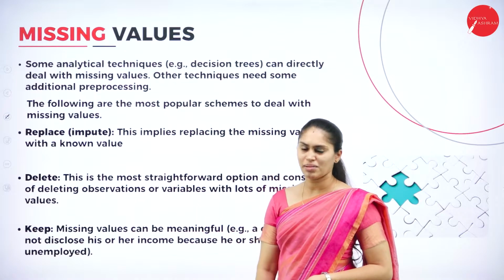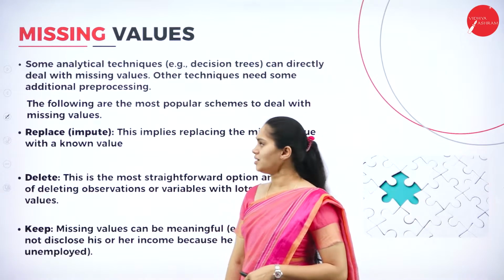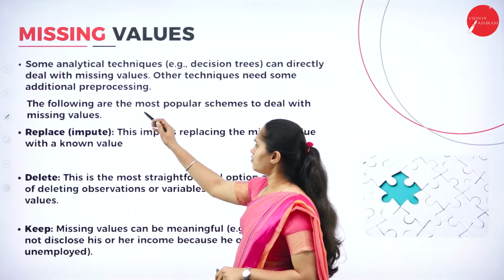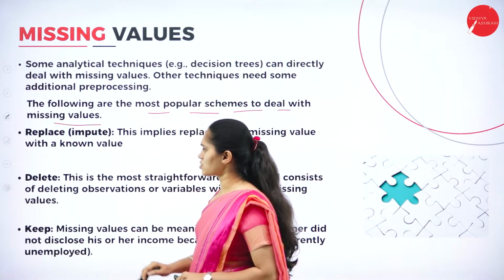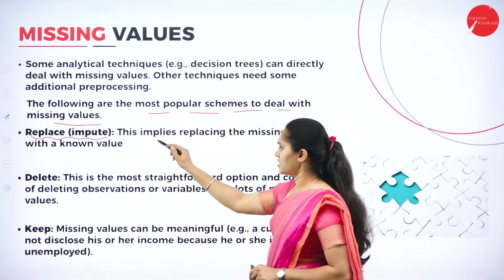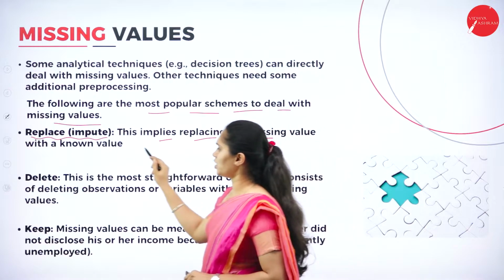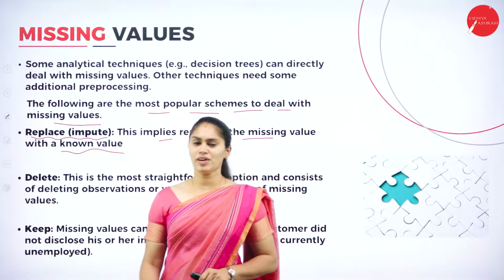But we have several methods to recover or make changes to the missing values. The following are the most popular schemes to deal with missing values. What is the first type? Replace or impute. That means replacing the missing value with a known value.